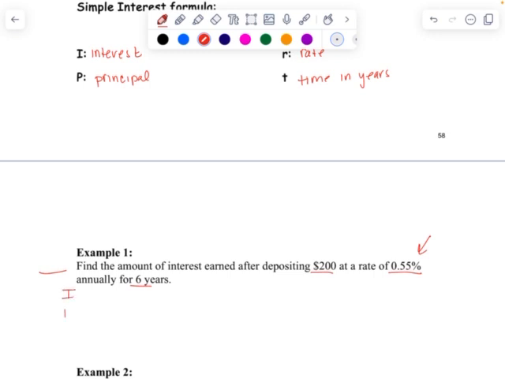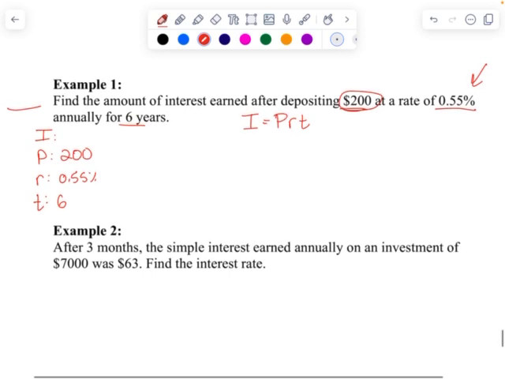So let's go ahead and identify your I, your P, your R, and your T. I'm listing them down the left-hand side. My I, that's my interest. Well, I can't quite identify that. Depositing $200, that's my P. Okay, that's my principal. Rate is 0.55%. And T is 6 years. So we don't know what the I is. We always start with our formula, I equals PRT.